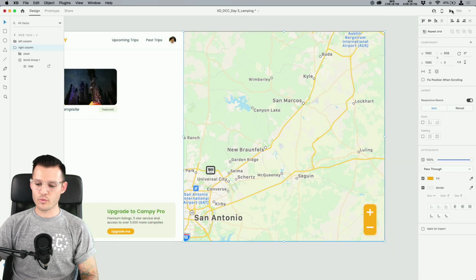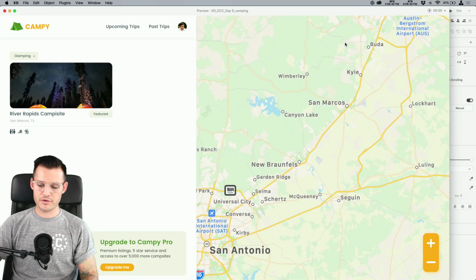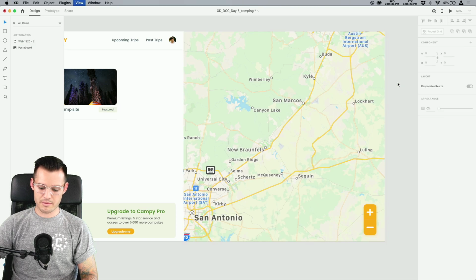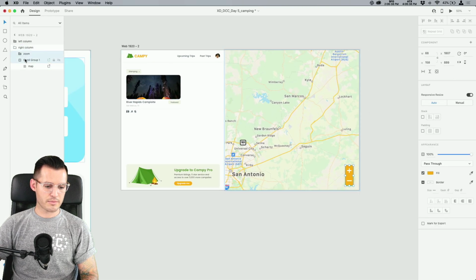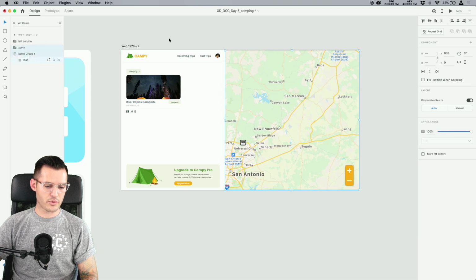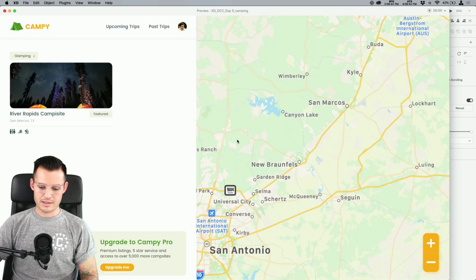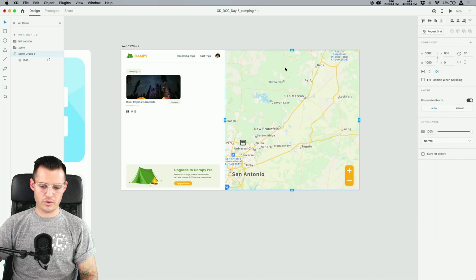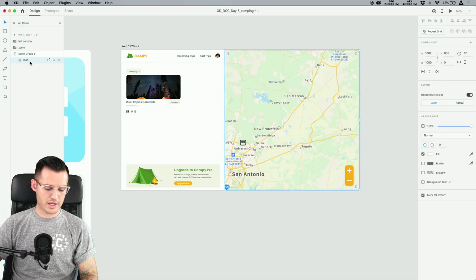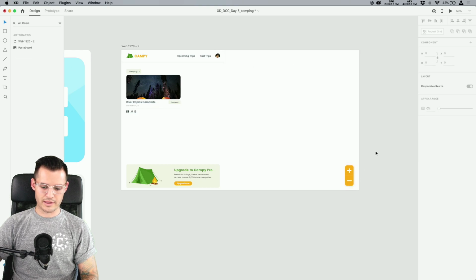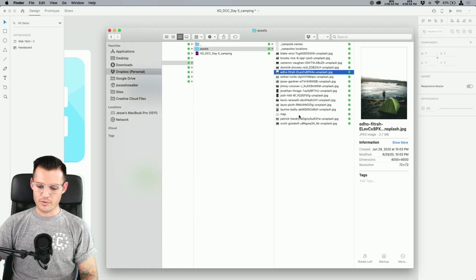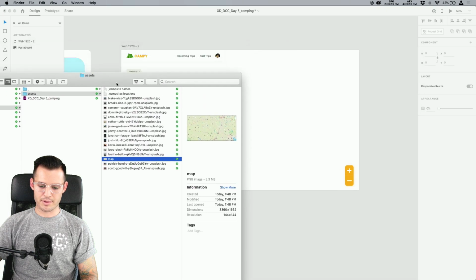What does that mean? Well, when we press our little play for our preview, we should be able to pan. And you know what I'm going to do? I'm just going to take these out of the right column really quickly. Let's see how that works. Pretty good? Okay, not so good. I don't know what I did wrong here. Let's fix it again. We're going to just get rid of this scroll group, and I'm just going to start from scratch. When you're doing a stream and you mess something up, it's always awesome.